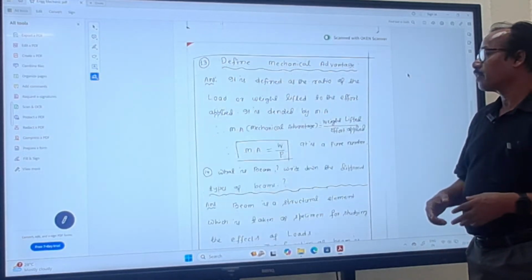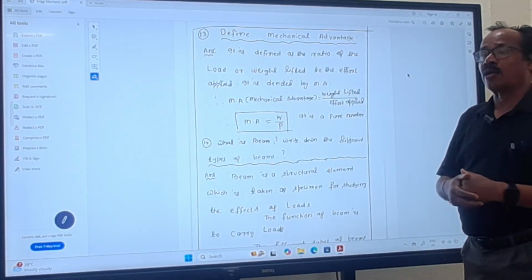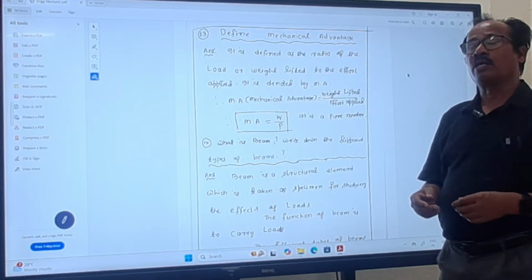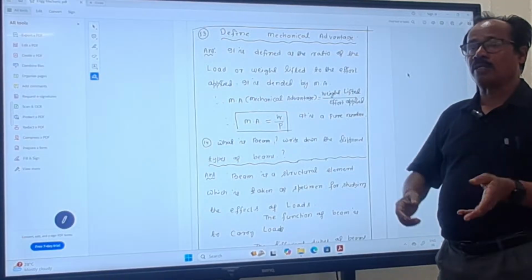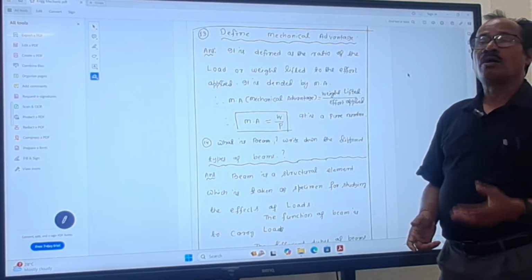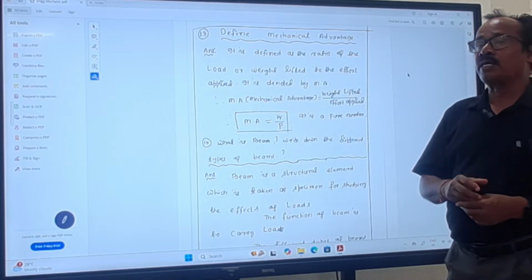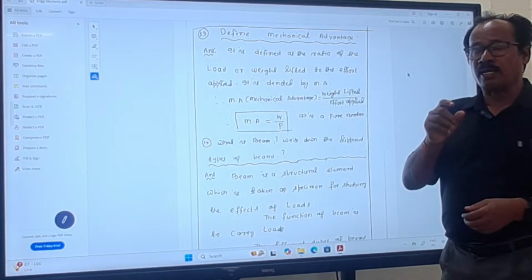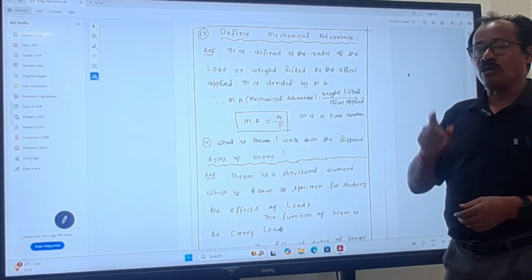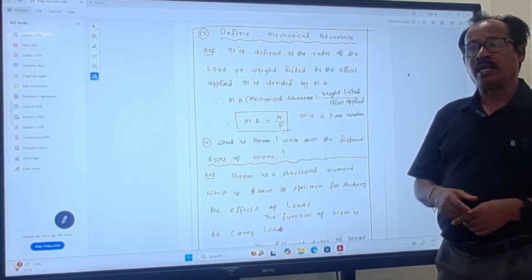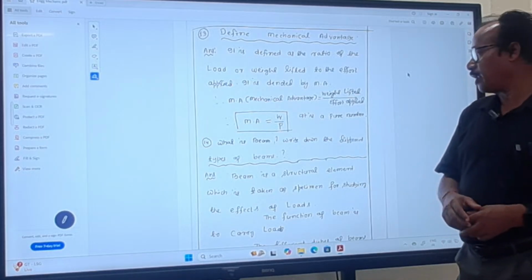Next question, define mechanical advantage. You know that it is defined as the ratio between weight lifted to effort applied. That means how much force is being applied or how much load is being lifted. Mathematically, mechanical advantage is written symbolically as MA = W/P, where W is the weight lifted and P is the effort applied.